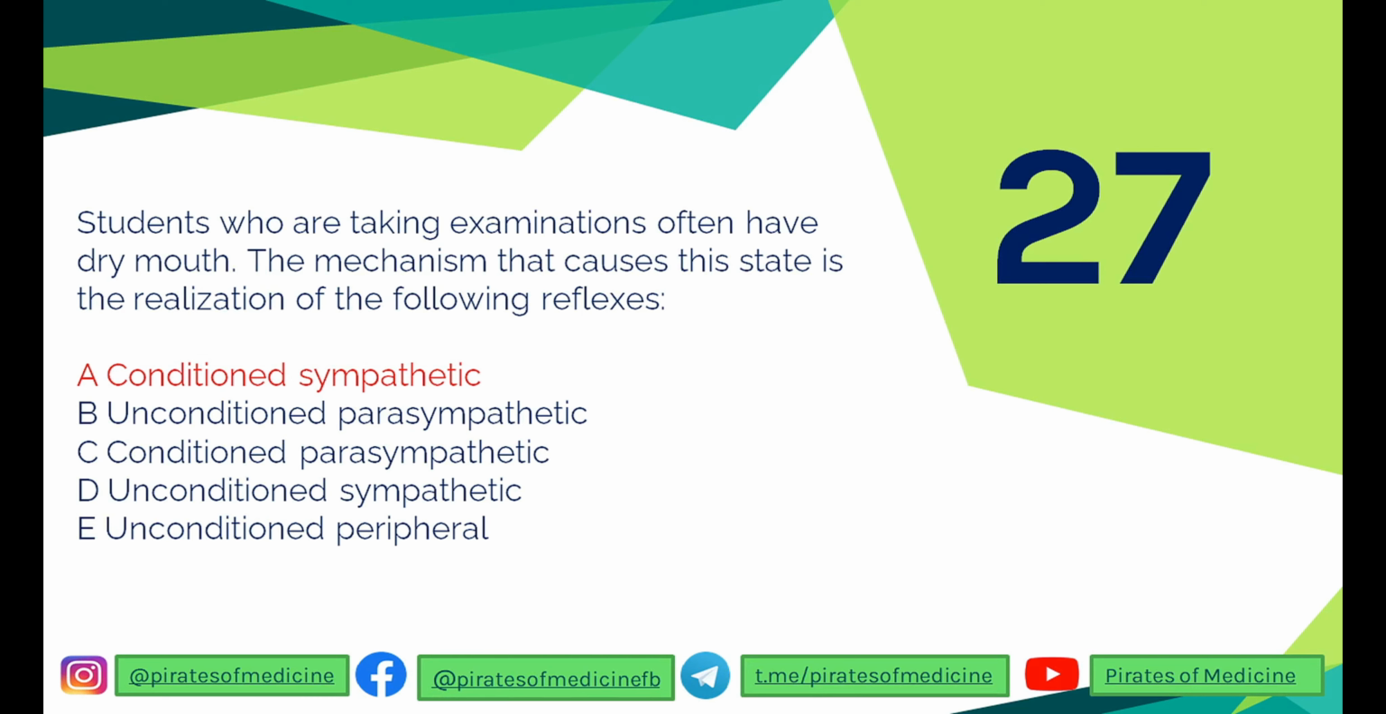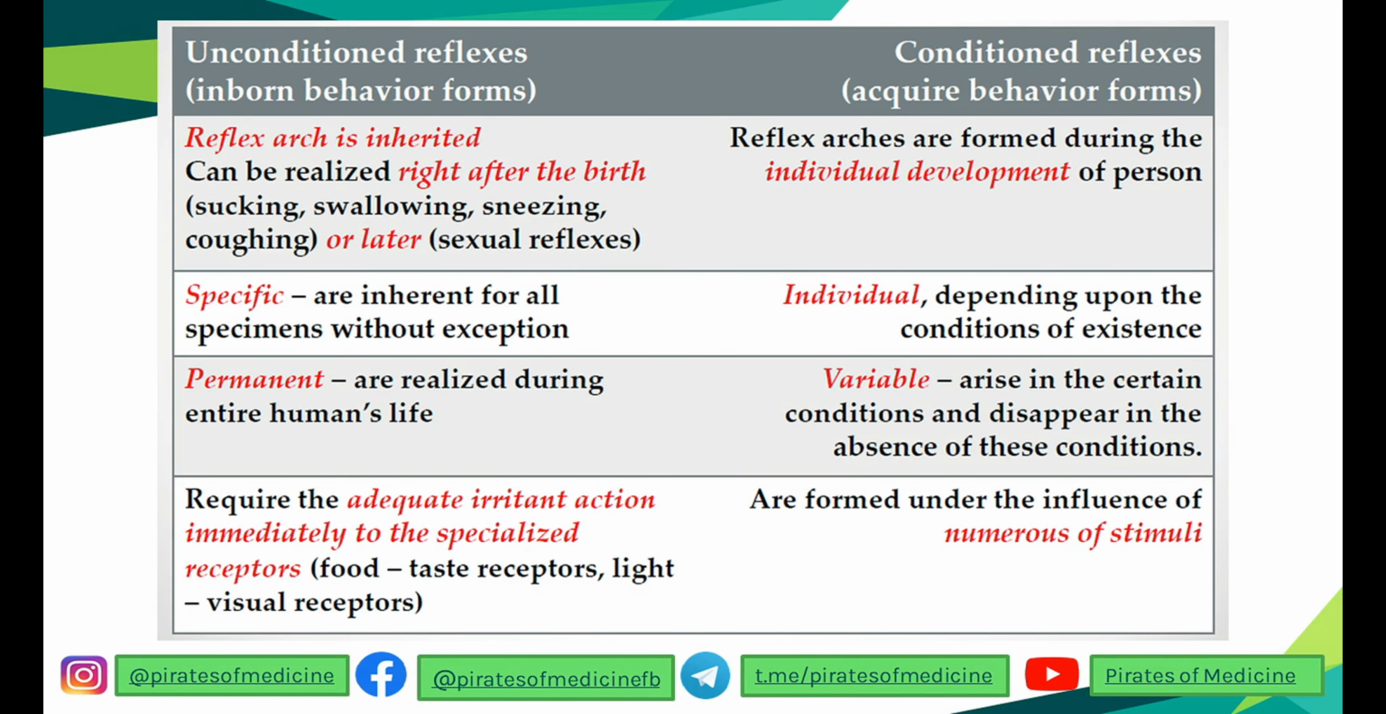The 27th question is that students who are taking examinations often have dry mouth. The mechanism that causes this state is the realization of the following reflexes. To understand this, we need to know what conditioned and unconditioned reflexes are. They can be simply known by their common names. Unconditioned reflexes are the inborn behavior forms. On the other hand, conditioned reflexes are the acquired behavior forms. You can understand it this way, that the reflex arc related to the unconditioned reflexes is inherited.